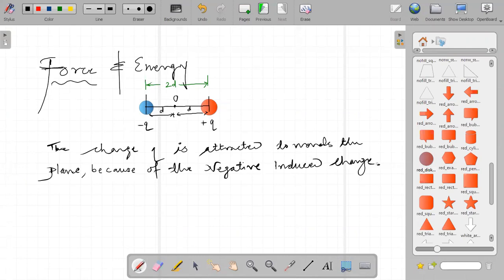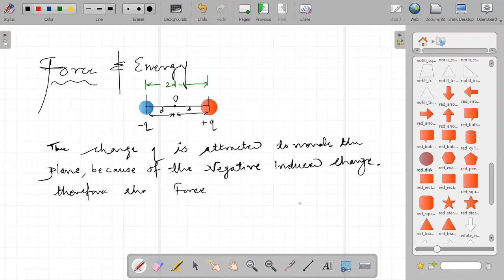And therefore, for a charged particle along the z-axis, the force we can write.